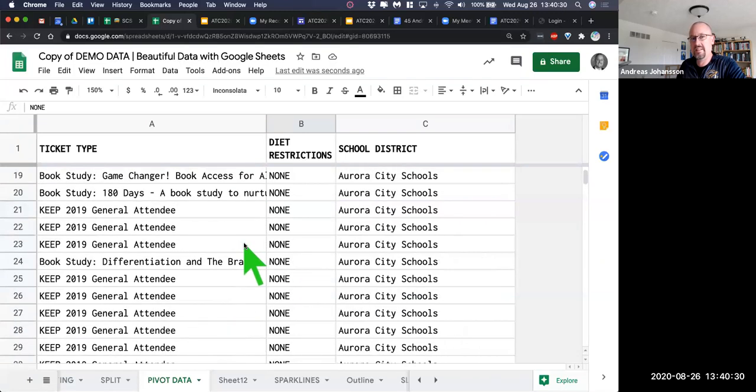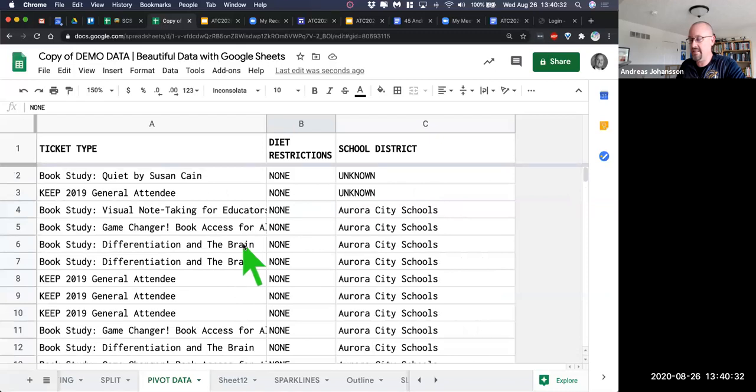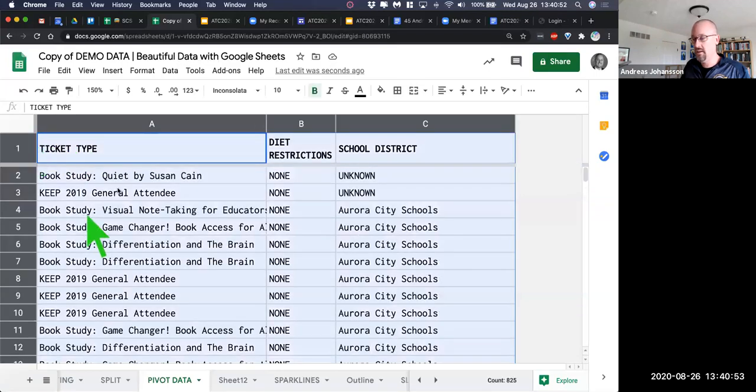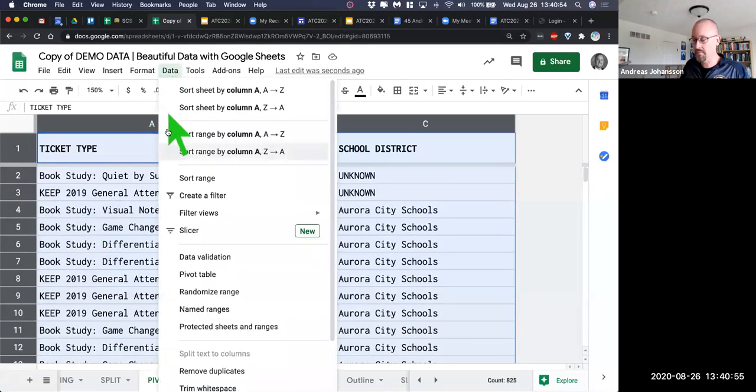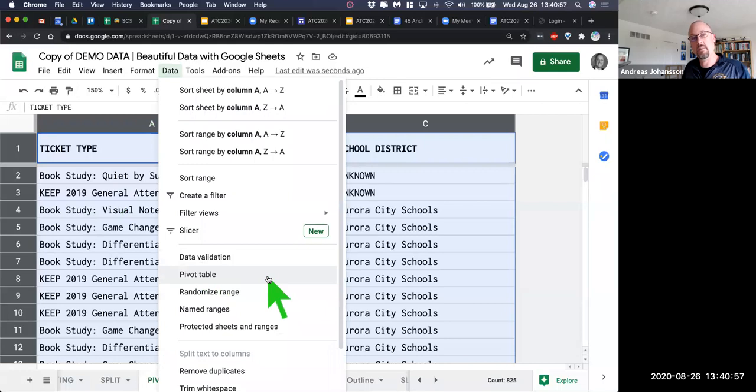Pivot tables will take data that is in columns and pivot it to rows. That's the example we're going to use today, so I'm going to show you how to do that. This is one where you might want to rewind at some point and take a look at it. Step one, if you have data in columns that's good data, then it's easy to pivot. So I'm going to highlight the whole sheet, and then I'm going to say data, and create me a pivot table.